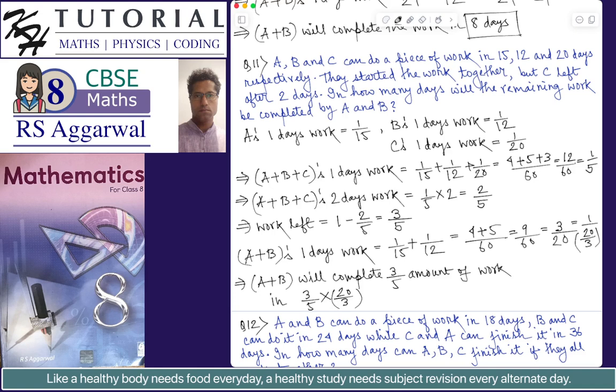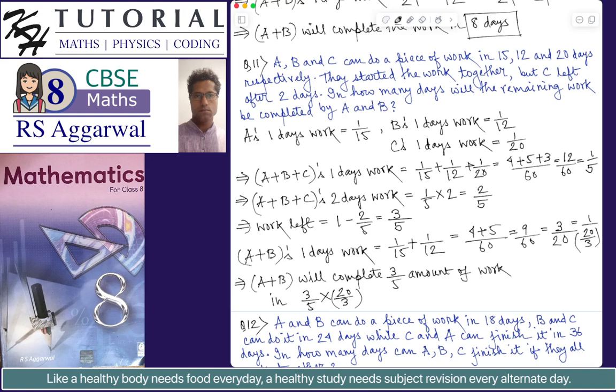So if a single person, or a number of persons, can complete a work in n days, then the time taken to complete a certain amount of work, let's say p by q amount of work, will be p by q multiplied by n. That is the number of days it will take to complete the p by q amount of work, given that the whole work can be completed in n days.